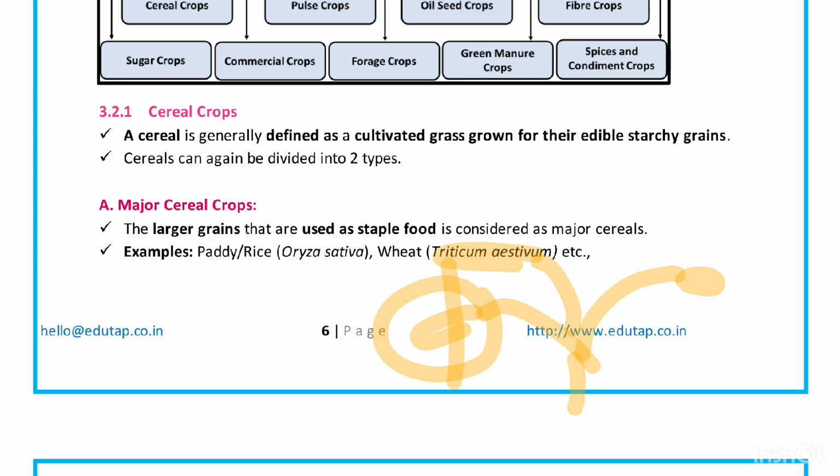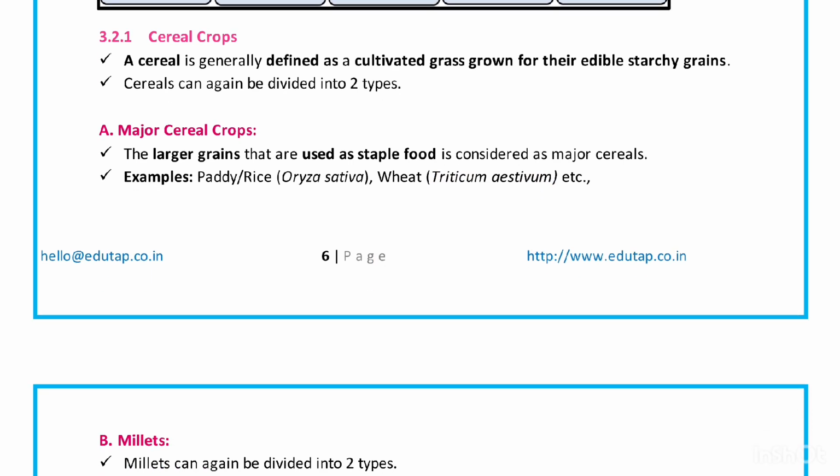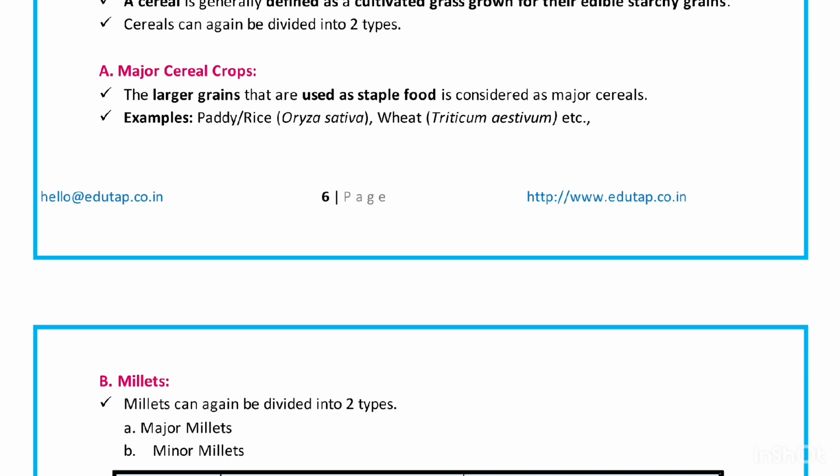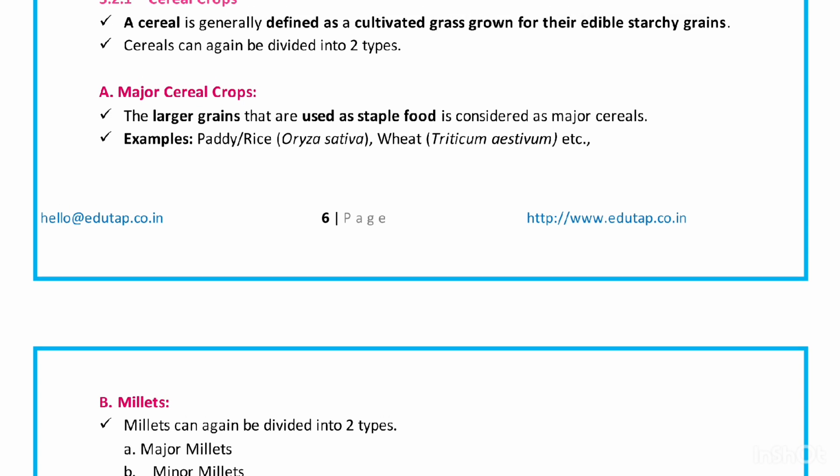These all are cereal crops, which basically belong to the Graminaceae family, which is the grass family. But they have edible starchy grains, that is grains consumed by us. That is why it's important to us.